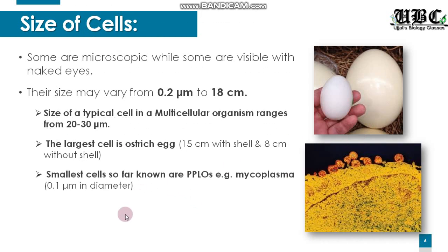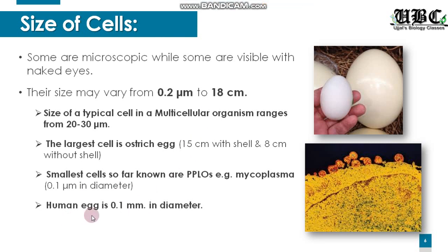Moving on to the smallest cells. The smallest known cells are mycoplasma and related organisms, which are also termed PPLO, pleuropneumonia-like organisms. The example is mycoplasma. They are the smallest cells, with a diameter of only 0.1 micrometer.